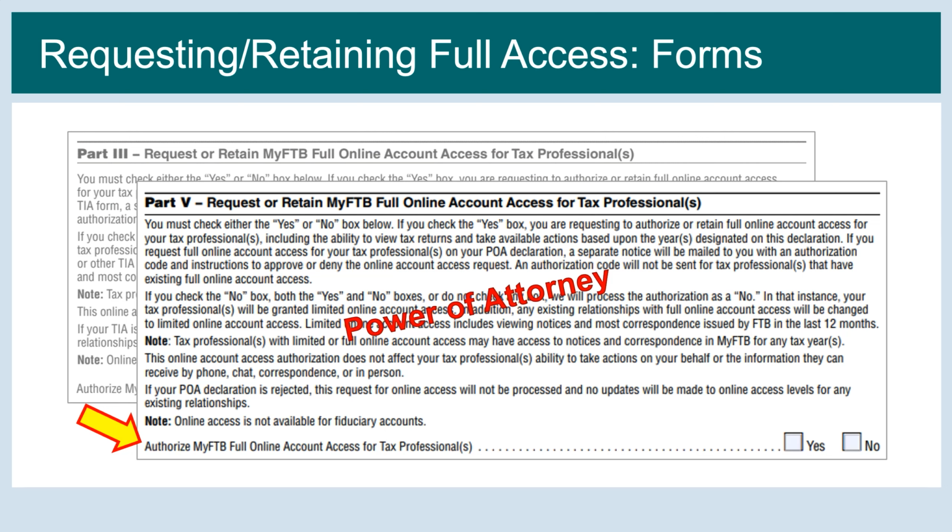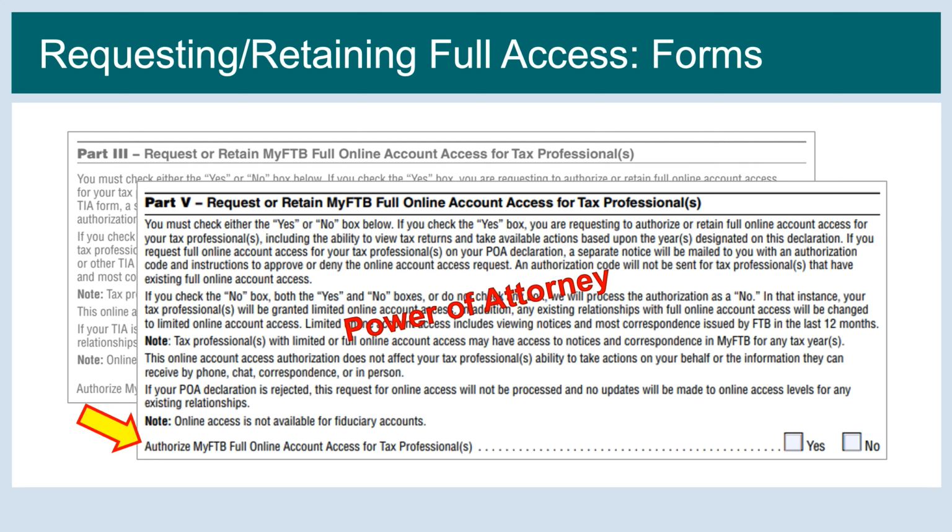Tax professionals can also submit a TIA or POA in MyFTB requesting or retaining full online access at the time of submission by proceeding through the TIA or POA wizard until you reach the Online Account Access section and selecting Full. This method has the same conditions as the form. Tax professionals wishing to maintain their current level of access must select the matching level. For example, tax professionals with full access must select the Full radio button to retain full access.